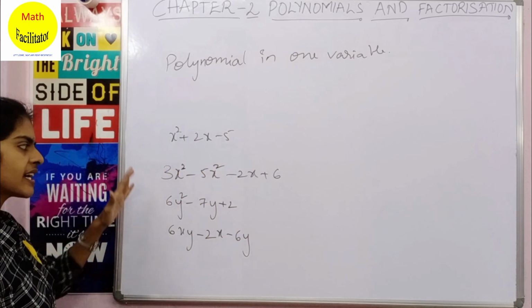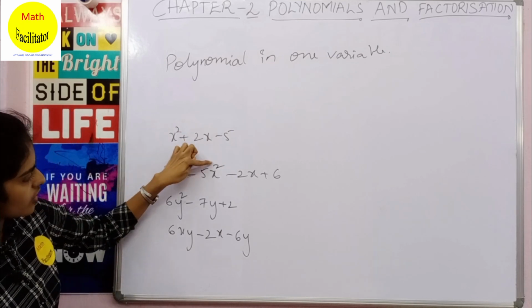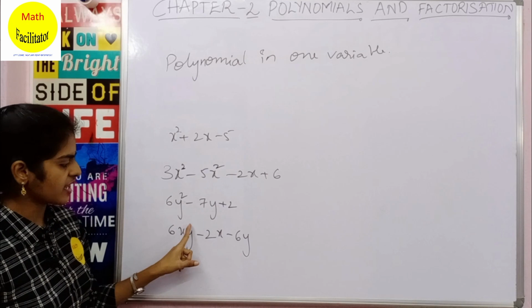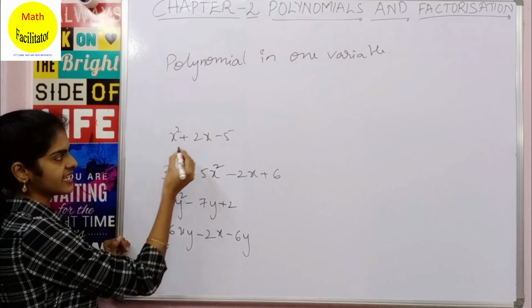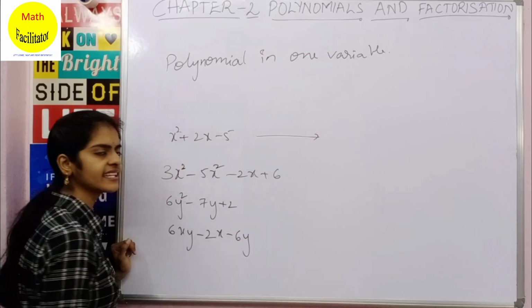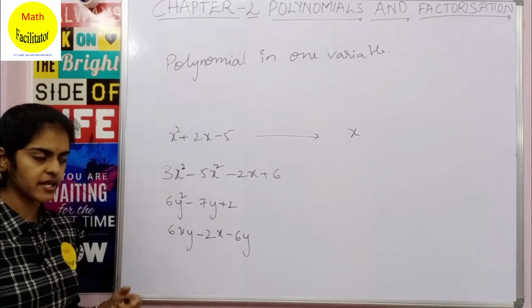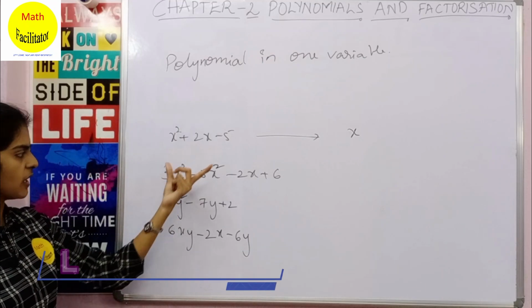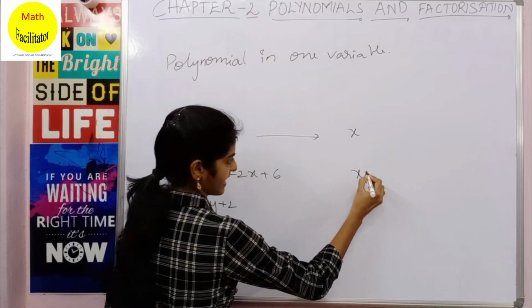All these are polynomials because the powers of the variables are non-negative integers, positive and integral. But in this expression, how many variables are there? Only x. You have only one variable, which is x.